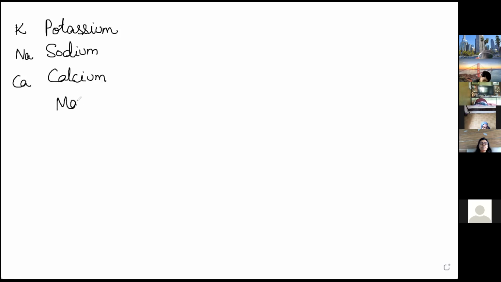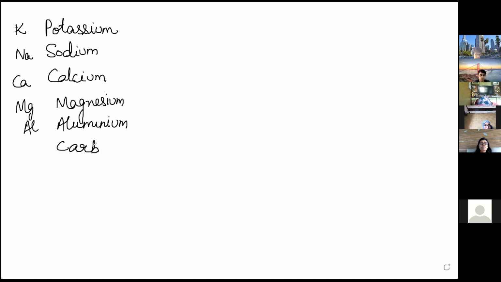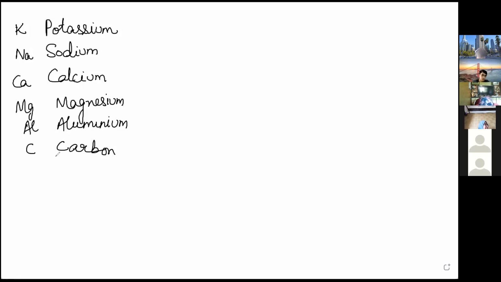Then magnesium, Mg. Then aluminium, Al. Then we have carbon. Carbon is a non-metal, but it is included in the sequence. In many reactivity series, carbon and hydrogen are not included, but I am giving you the full one.